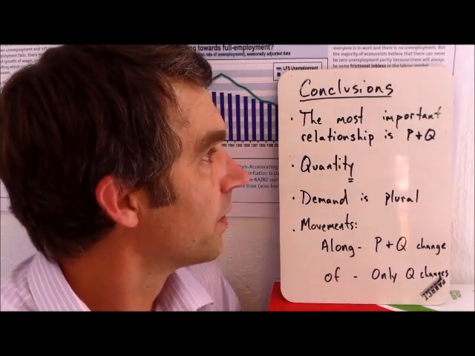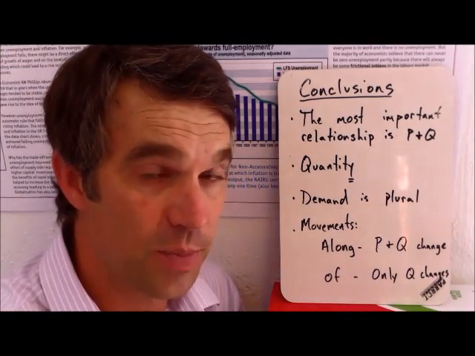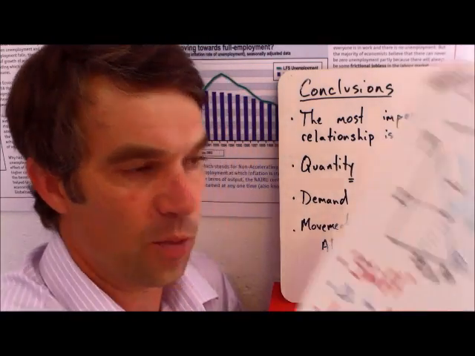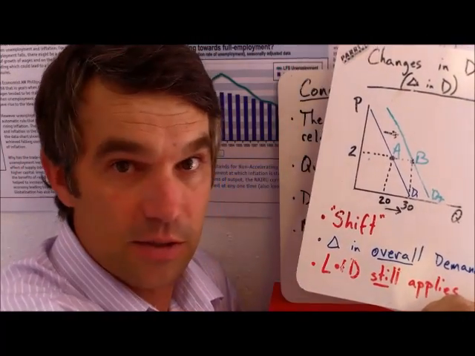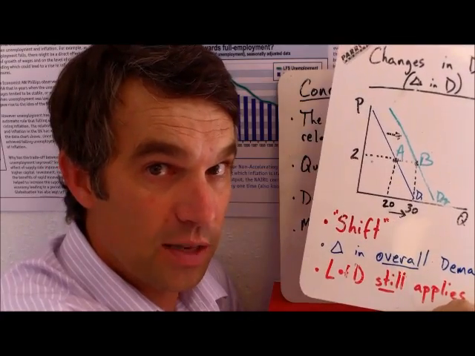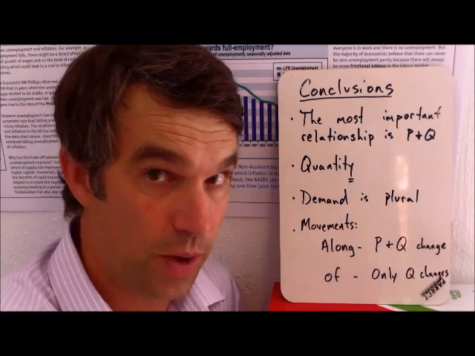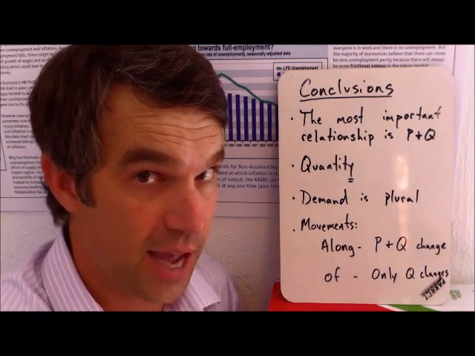Okay, wrapping up. The most important relationship in all of this is the relationship between price and quantity. That's why we put price and quantity on the two axes, because it's the most important thing that we're going to study. We will study some other things like income with quantity, but if that's true, we'll put income on one of the axes.